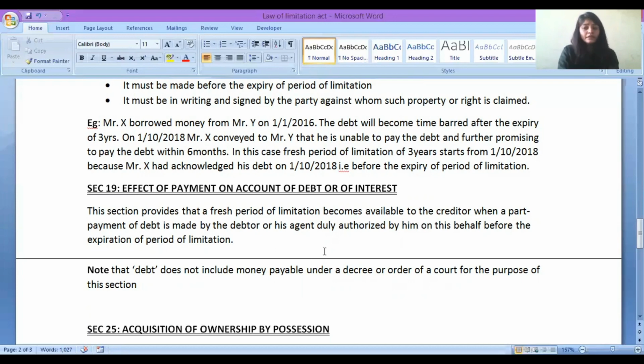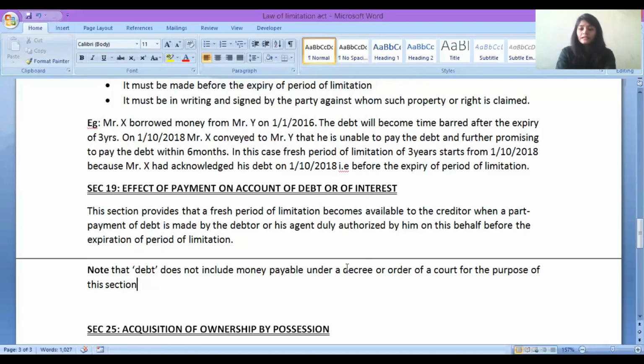But here what is important is, what is debt? Debt is a loan or any pending amount, but that will not include such money which the court orders you to pay. That debt does not include money payable under a decree or order of court for the purpose of this section. For this section, if the court had made an order that you have to pay an amount of rupees 500, that will not be considered here.